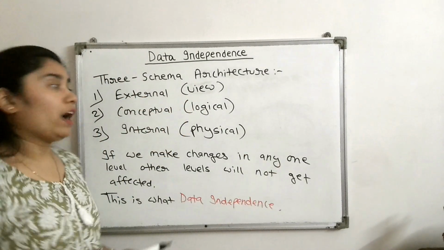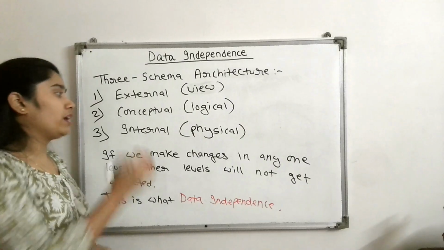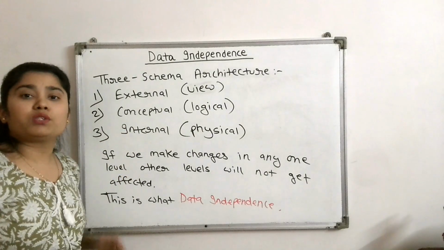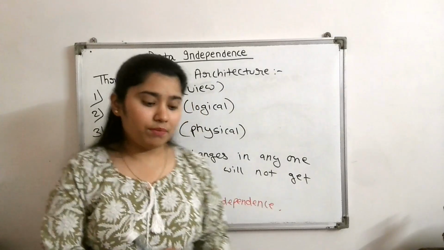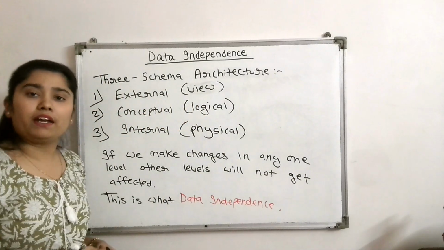Like if we make changes in the internal level, it is not compulsory that the conceptual or external level will also change. I hope you are clear what data independence is.